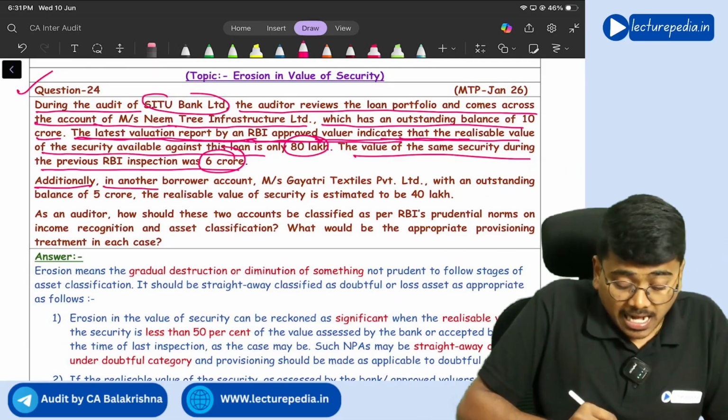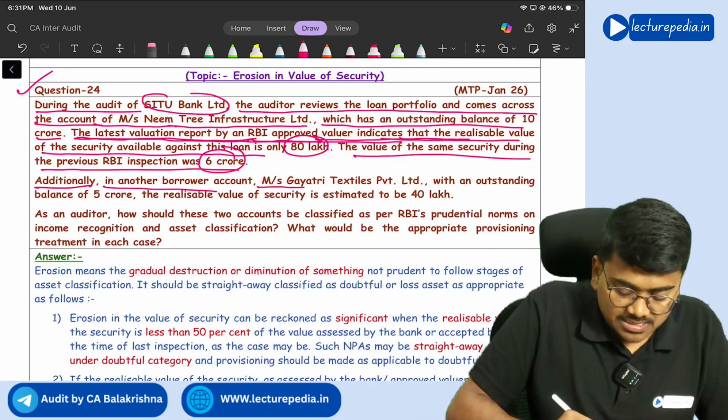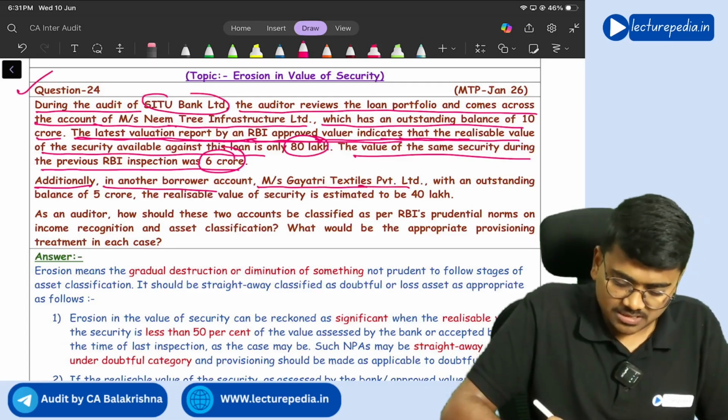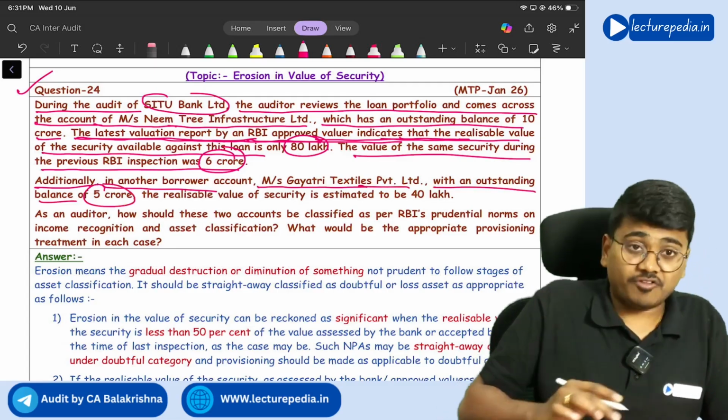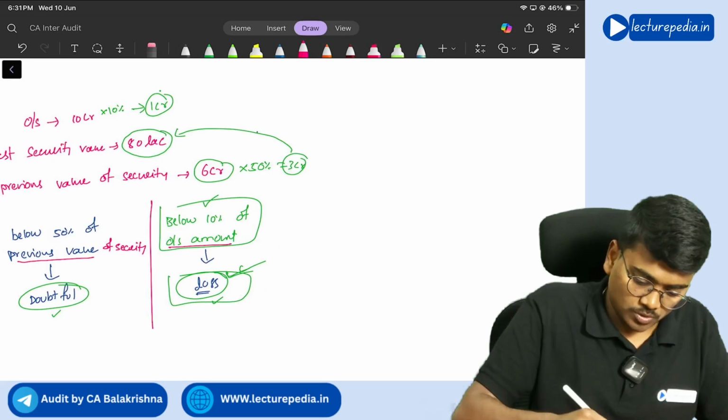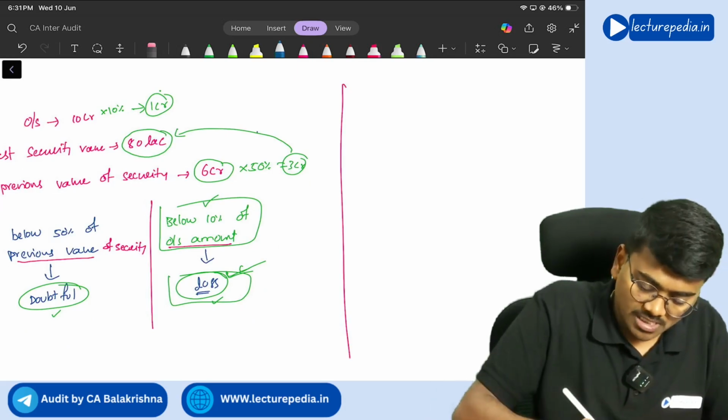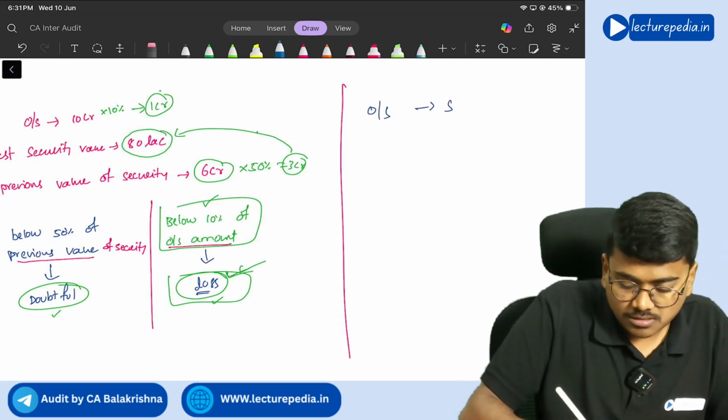Next, additionally, in another borrower account, Mrs. Gayatri Textile Private Limited with an outstanding balance of 5 crore. So in another account, outstanding is 5 crore.